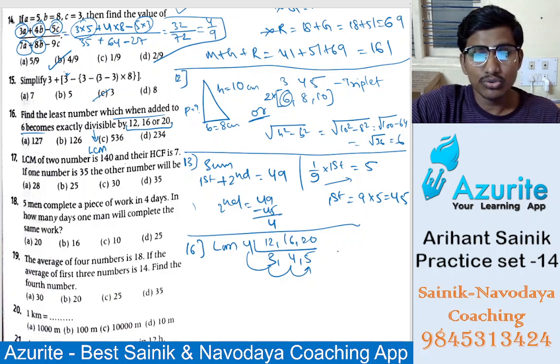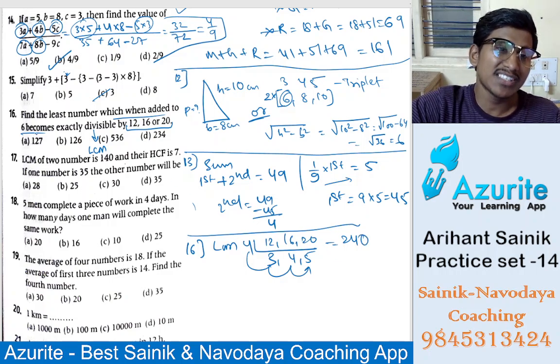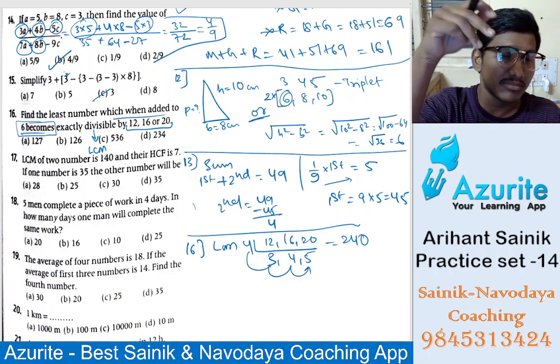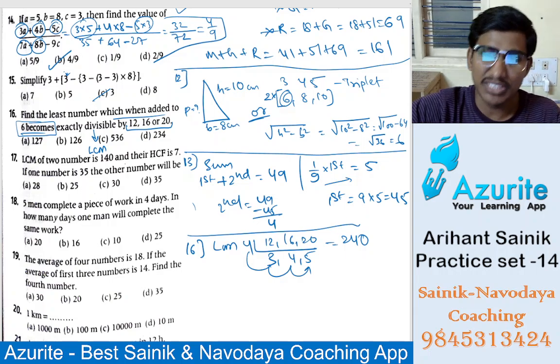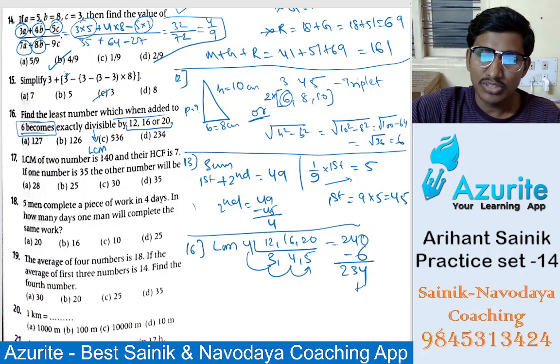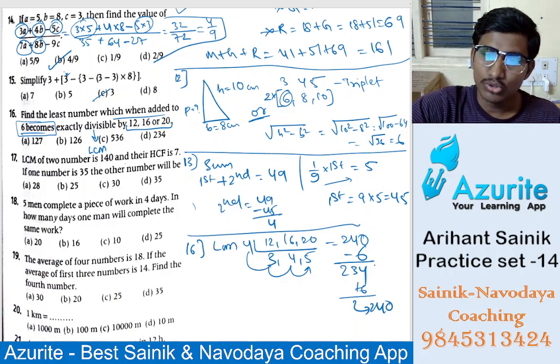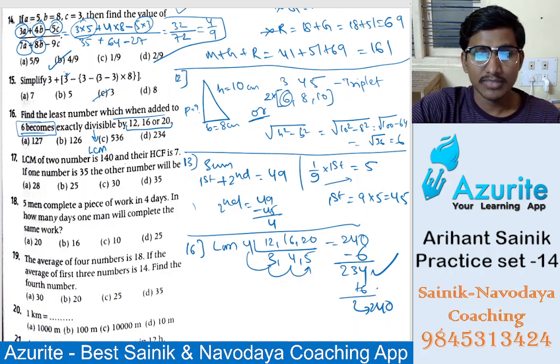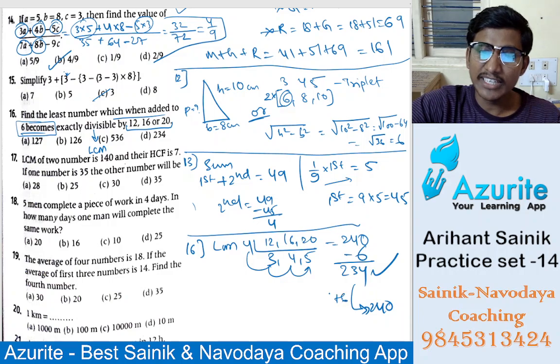240 is the LCM. So we have to subtract 6 from here. Minus 6 is 234. Then if you add 6 to this, you will get 240 again, and then you can divide it. So 234 we have to subtract. Understand? If you add 6, you will get 240 again.